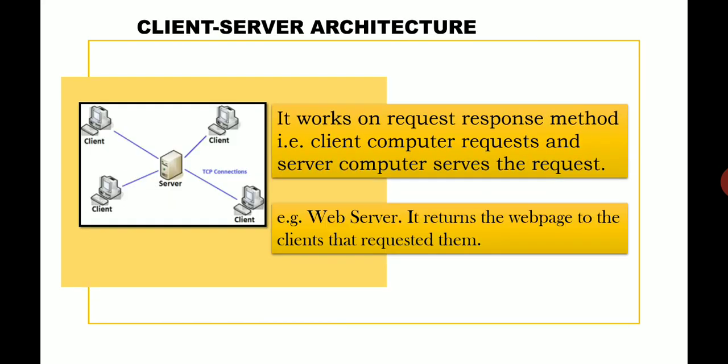The client-server architecture works on the method of request and response. That is, the client computer requests and the server computer serves the request. For example, a web server. We studied about web servers in the last video. The job of a web server is to return the web page to the client that requested it.